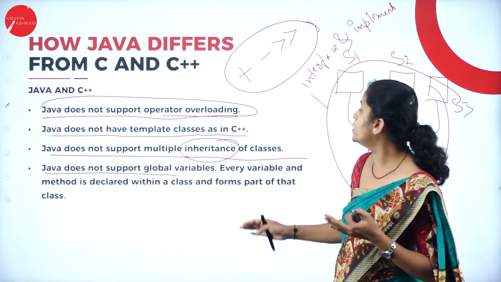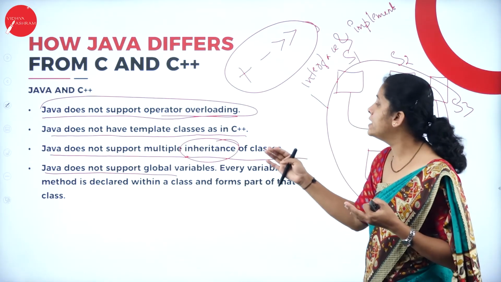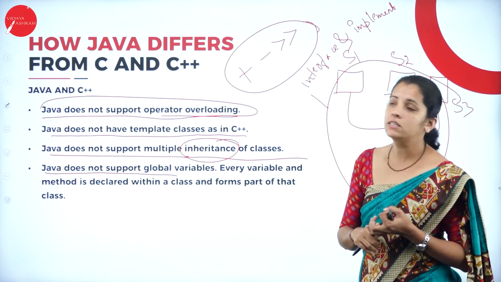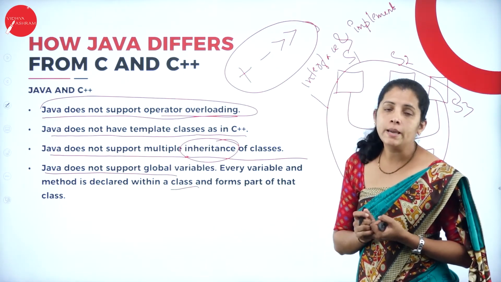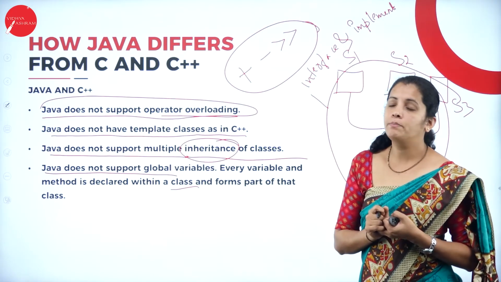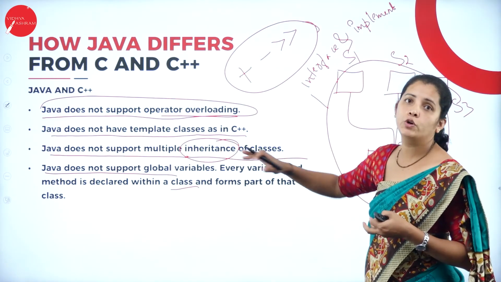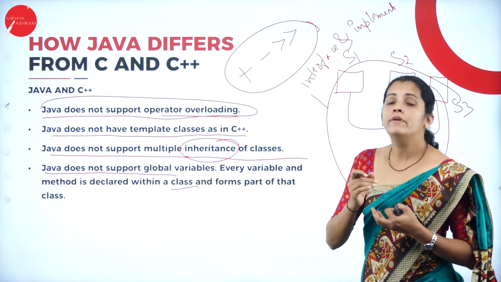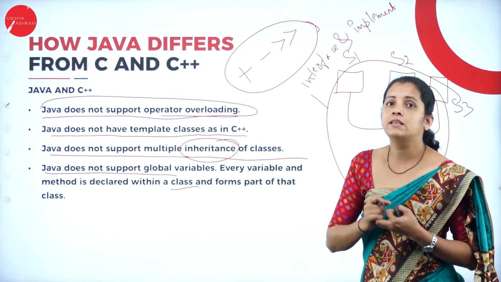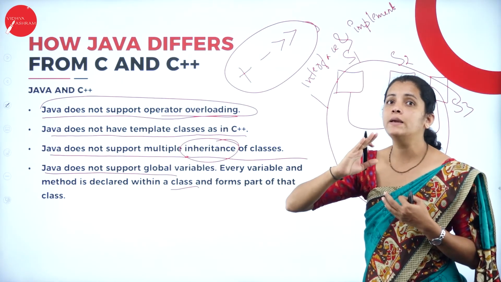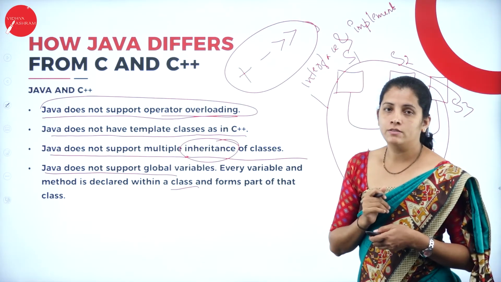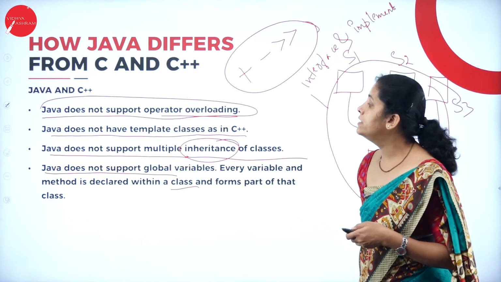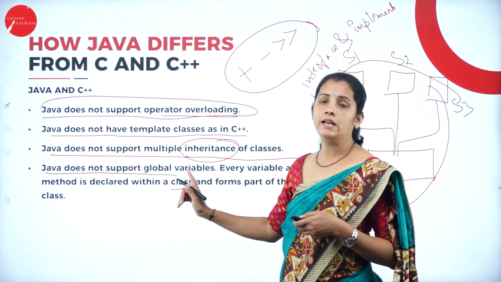We define all the variables and methods within the class, and they form part of the class. But in C++, I have global variable declaration, meaning I can define variables above the main function. So this is another difference between Java and C++.